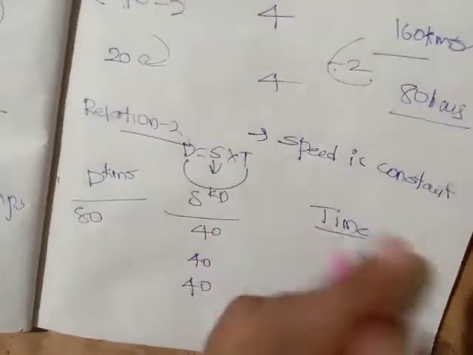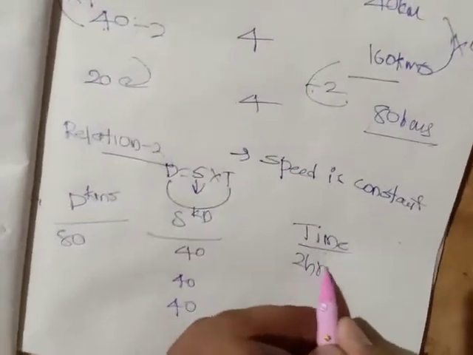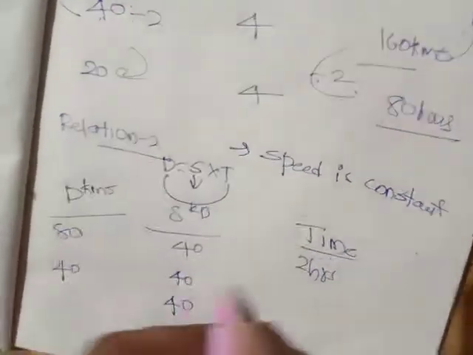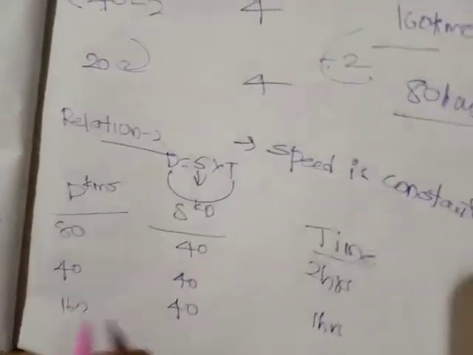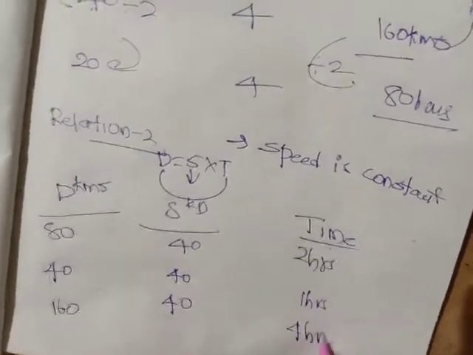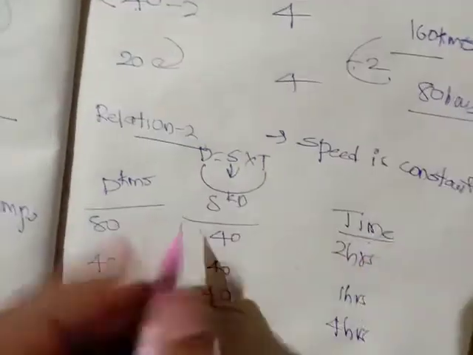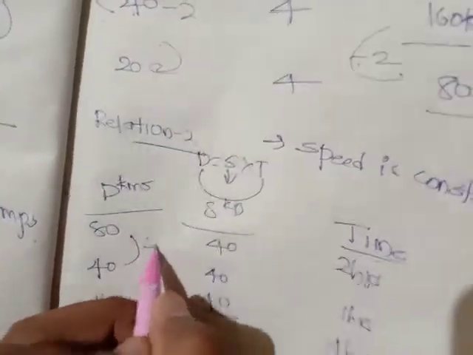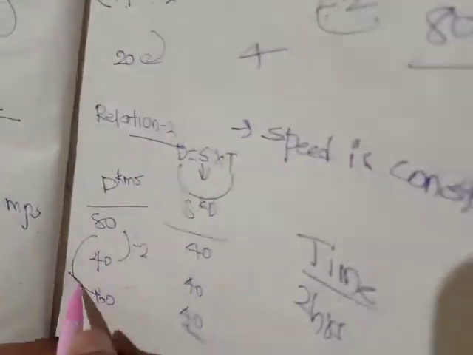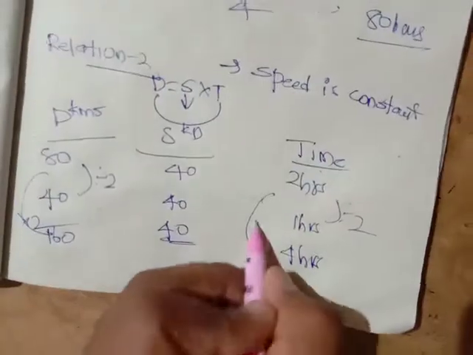So for 80 kilometers it will take me 2 hours, right or not? Let me assume the distance is 40 kilometers, so it takes me 1 hour. Let me assume it is 160 kilometers, so the time is 4 hours, because for 1 hour I'm going 40 kilometers. So 80 into 2 is 160, therefore 2 into 2 is 4 hours.